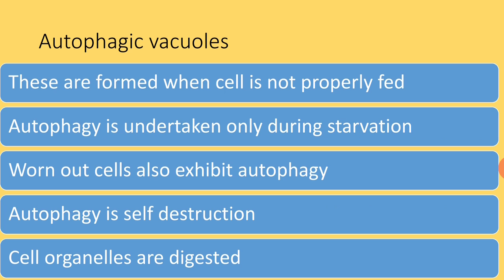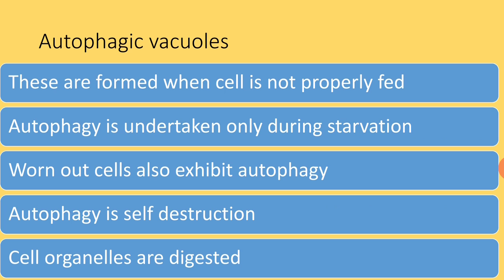Autophagic vacuoles digest the cell's own organelles. Such lysosomes, which digest intracellular material, the cell organelles within the cell, are called autophagic vacuoles. These are formed when the cell is not properly fed, that is, only during starvation, and they are actively involved in self-digestion, self-lysis or autolysis.